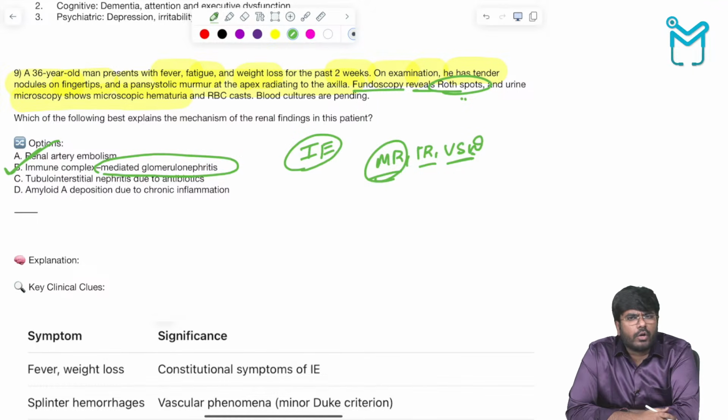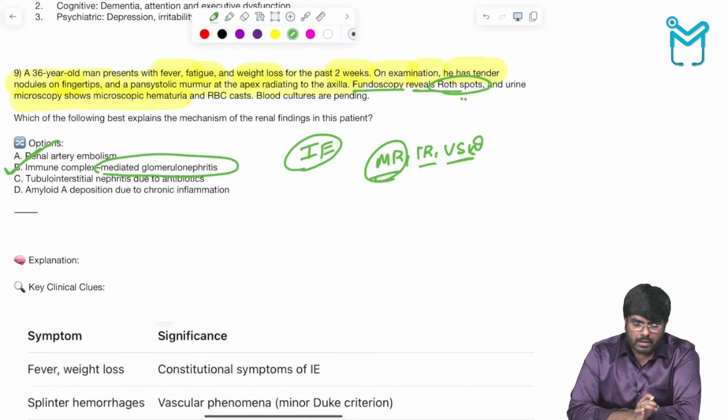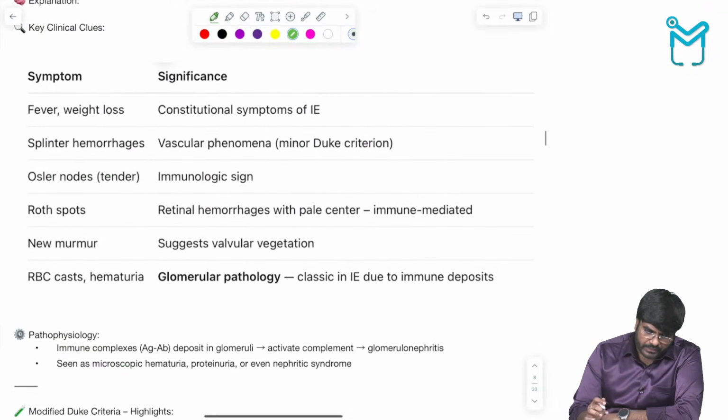So infective endocarditis, very very important. Where is the site of vegetation? Important. What are the most common agents causing infective endocarditis? Next, what they will ask you: what are the criteria for infective endocarditis? What are the major criteria? What are the minor criteria? That's the modified Duke's criteria, right? Those things you should know. Anyway, here I have given the important things.